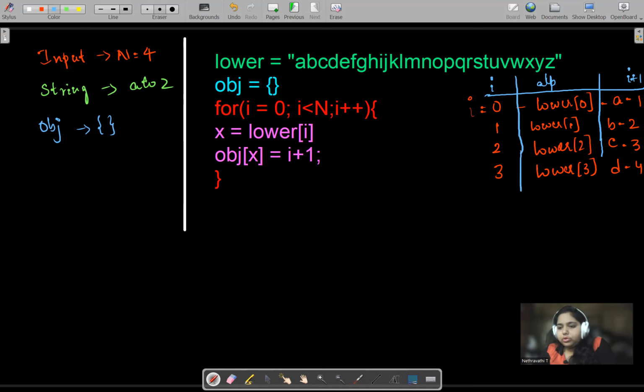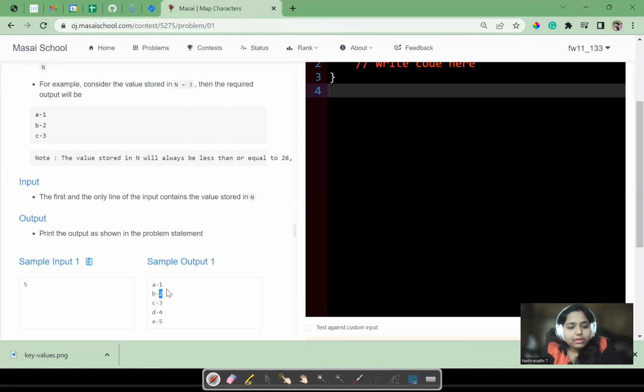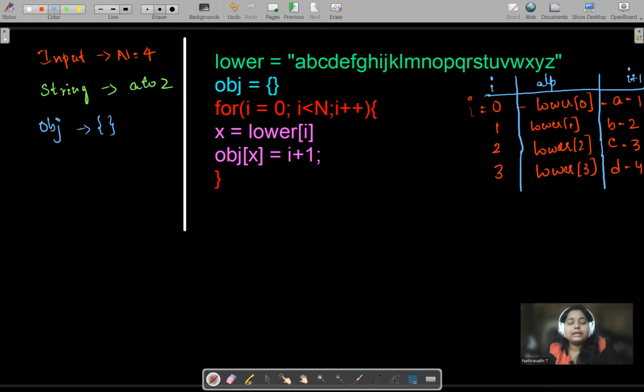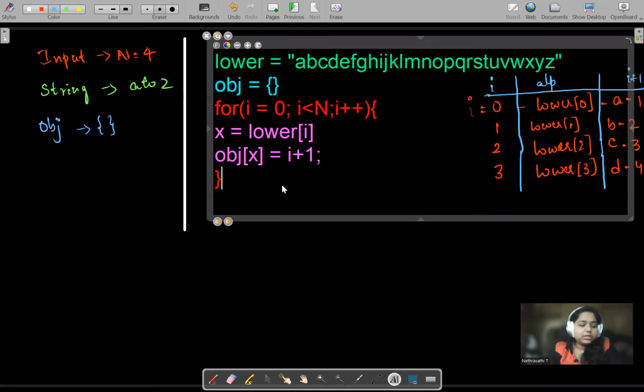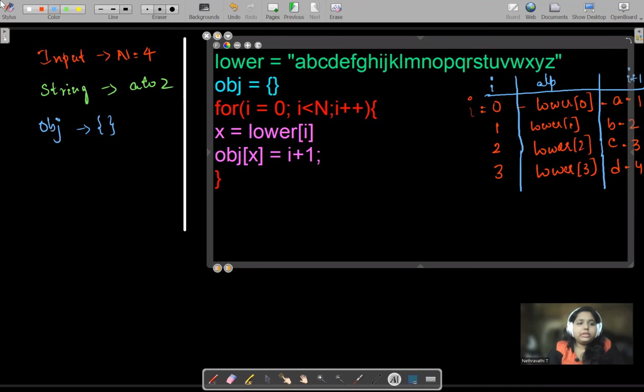So whenever we do this, remember this table. Whenever we do this, there is one thing now. Object is assigned and also we will get the output. But the thing is, in this example they have given A hyphen 1, B hyphen 2. How do we get this hyphen sign? How do we assign that? So whenever we are looping through the object, we need to get the output, right? So what shall we do?